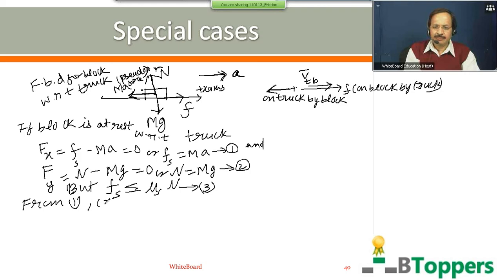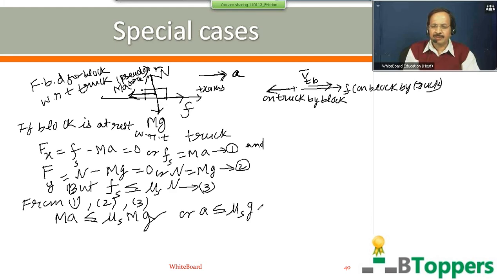So combining the three relationships, from the first equation you can substitute Fs equal to ma on the left hand side of the third relationship. From the second equation, you can write N equal to mg on the right hand side of the third relationship. So you can write: the block does not slip on the truck, or the block is at rest with respect to the truck, if ma is less than or equal to μs mg, or the acceleration of the truck is less than or equal to μs into g. That means for any acceleration of the truck which is less than or equal to μs into g, the magnitude of static friction on the block will be equal to ma.